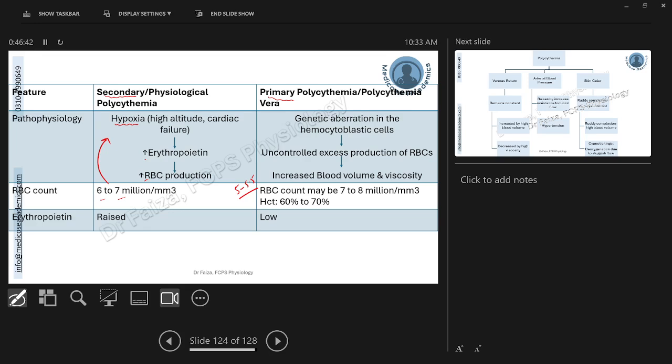If we have a look at the erythropoietin level of this patient, of course, that would be raised because this is what led to increased erythropoiesis ultimately.